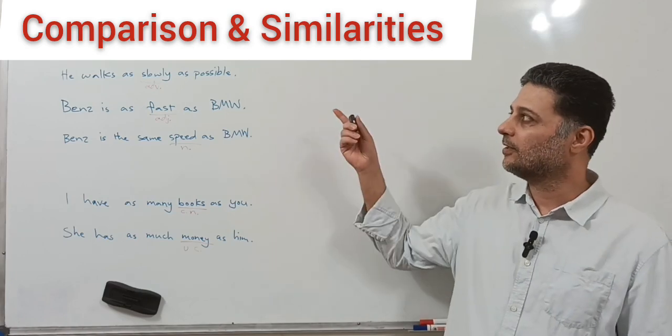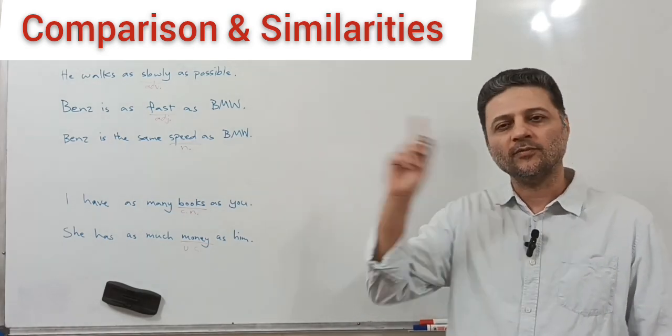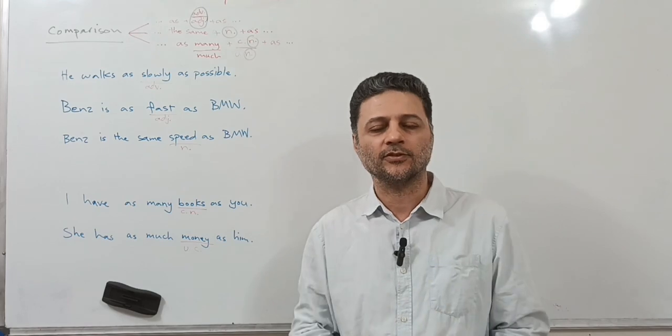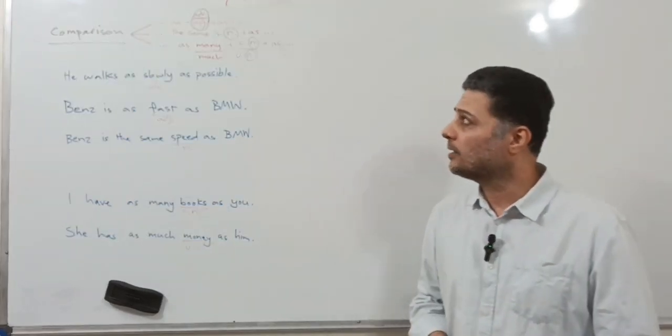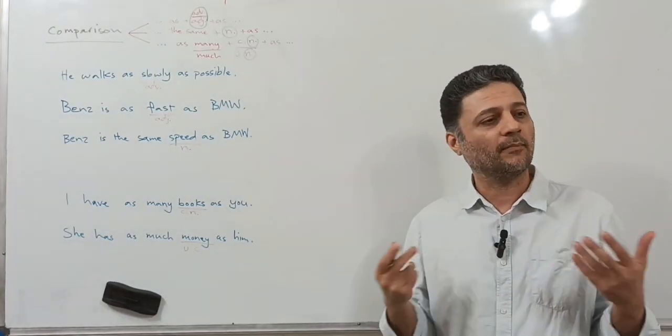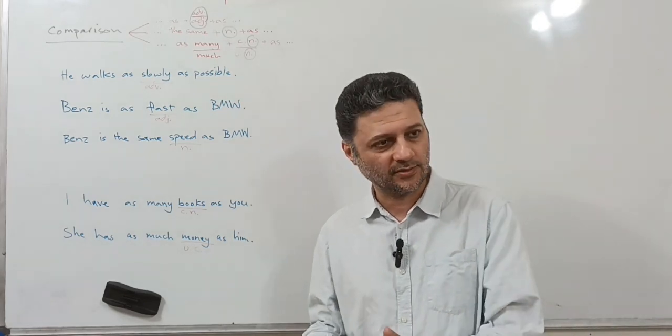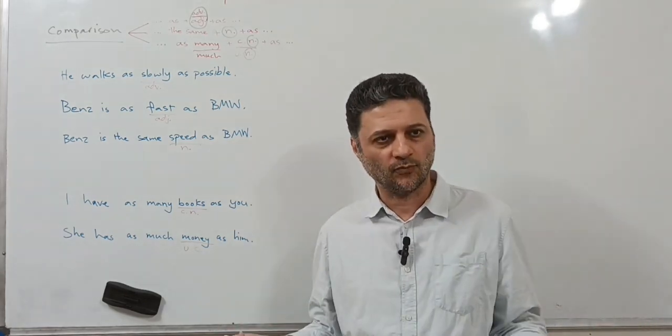And today's lesson is about comparison. In one of the earlier videos that you can refer to on the YouTube channel, we talked about the way we can compare objects, people, and so on and so forth.